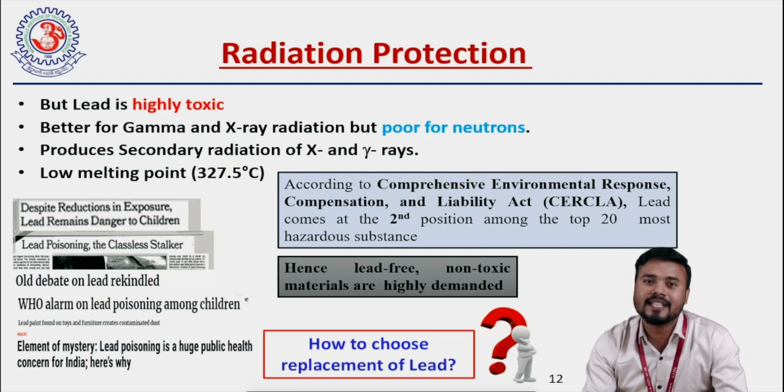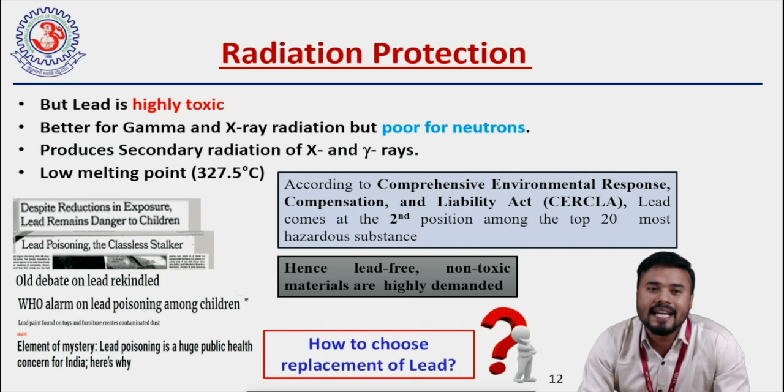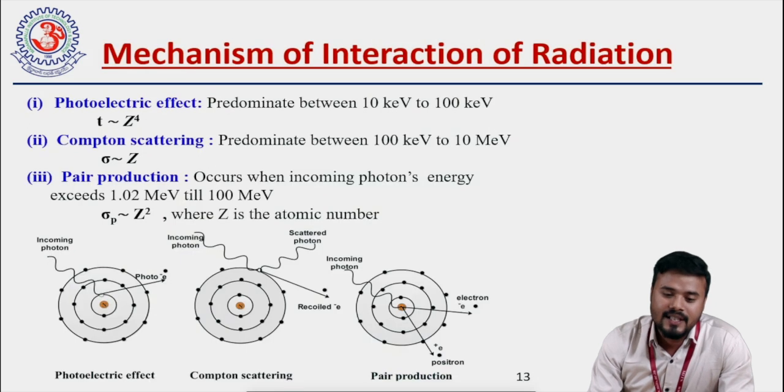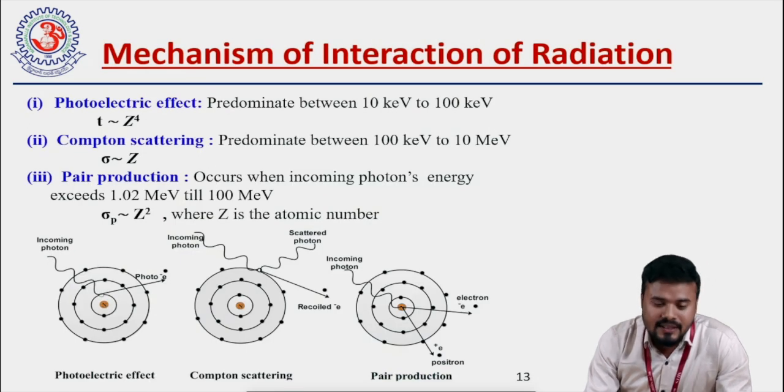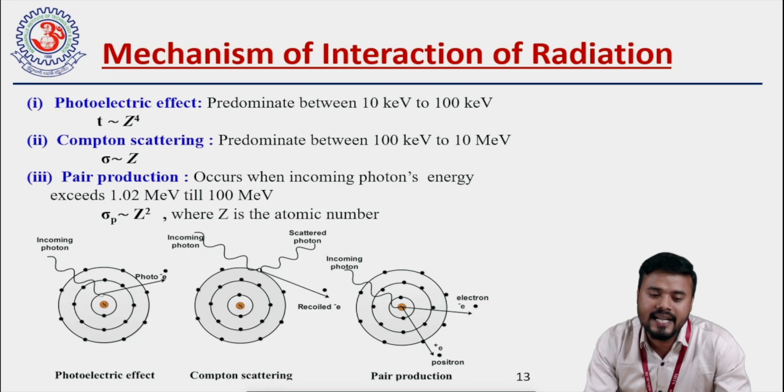So to understand which material is appropriate for shielding X-rays and gamma rays, we should understand the mechanism of interaction of these radiations with matter, right? There are three phenomena which govern the shielding of X-ray and gamma ray: photoelectric effect, Compton scattering, and pair production.